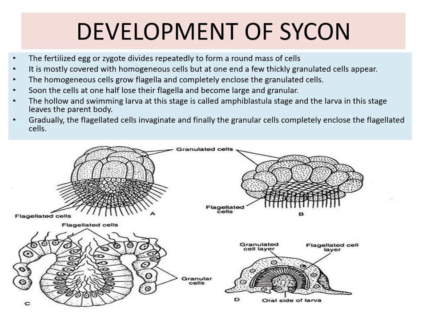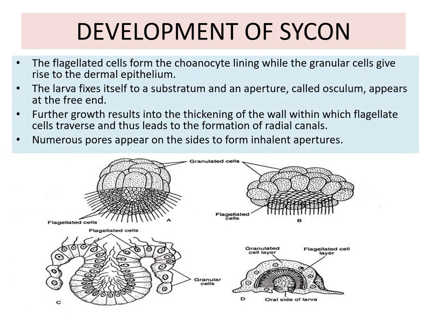The flagellated cells form the choanoderm, whereas the granular cells form the pinacoderm. It will then settle down on the substratum and a new sponge is formed. So the flagellated cells form the choanoderm lining.